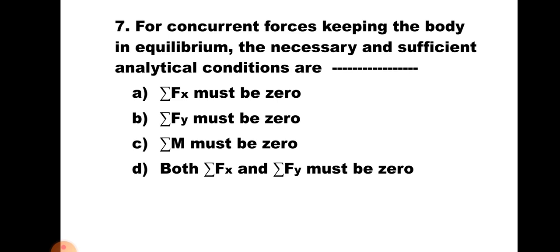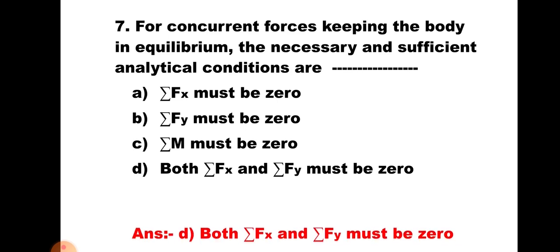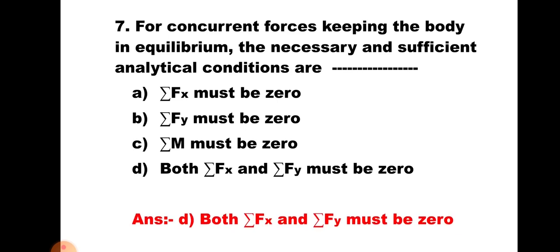We know that for concurrent system of forces, resultant also passes through the point through which all the forces are passing. So sigma M is already 0. So it is not necessary to take. So hence necessary and sufficient conditions are sigma Fx must be 0 and sigma Fy must be 0. Hence the correct answer of this question is both sigma Fx and sigma Fy must be 0, that is D.